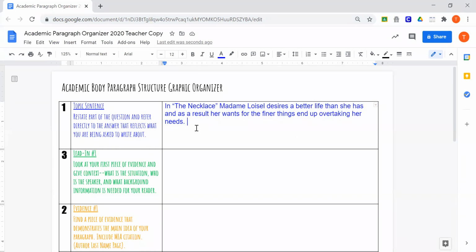So this is my topic sentence. And notice I said mine, not yours. Please do not use this. That is plagiarism. Please do not use my sentence word for word, or any of this paragraph word for word for that matter. Make sure you are writing your own work. Here, I've introduced the text, the character, and that I'm talking about her wants in this paragraph, right? So your reader knows Madame Loisel, the necklace, and its wants.